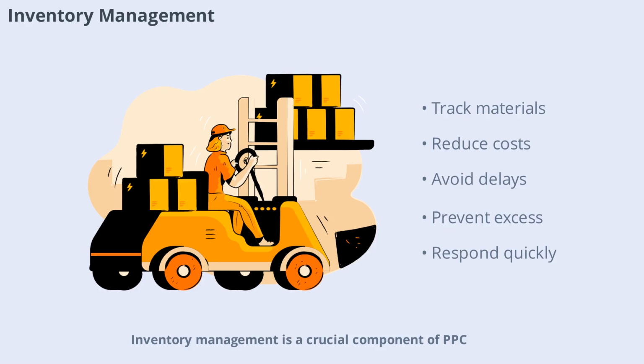Inventory management is a crucial component of PPC. It involves tracking raw materials, work in progress, and finished goods to ensure that the right materials are available when needed. Proper inventory management reduces carrying costs, avoids production delays, and prevents excess stock. By maintaining optimal inventory levels, companies can respond quickly to changes in demand while minimizing waste.